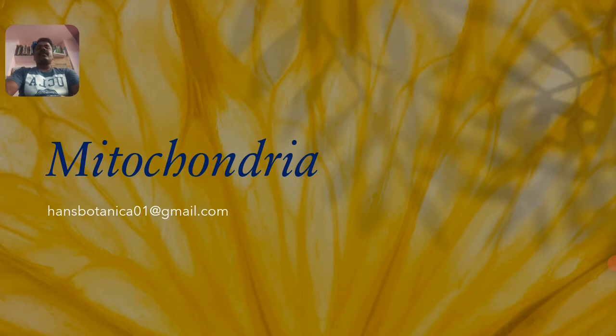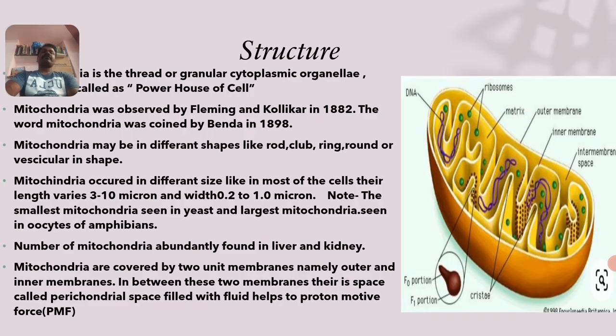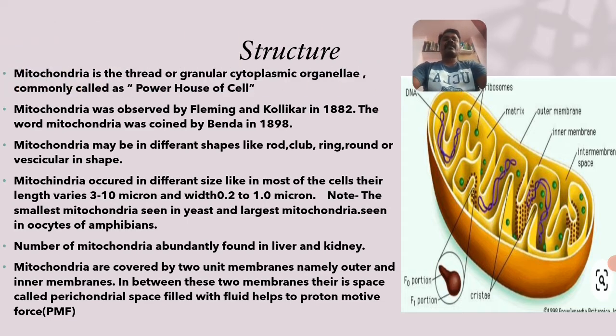Today we discuss the mitochondria. This is another cell organelle found in eukaryotic organisms. Either it may be a plant cell or an animal cell, or any kind of eukaryotic cell, it consists of another important cell organelle, that is mitochondria. Then let us study the structure of mitochondria.